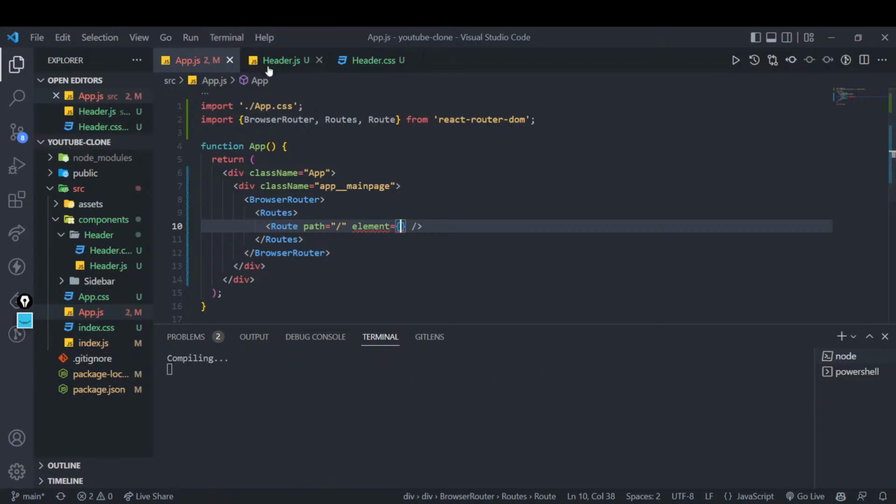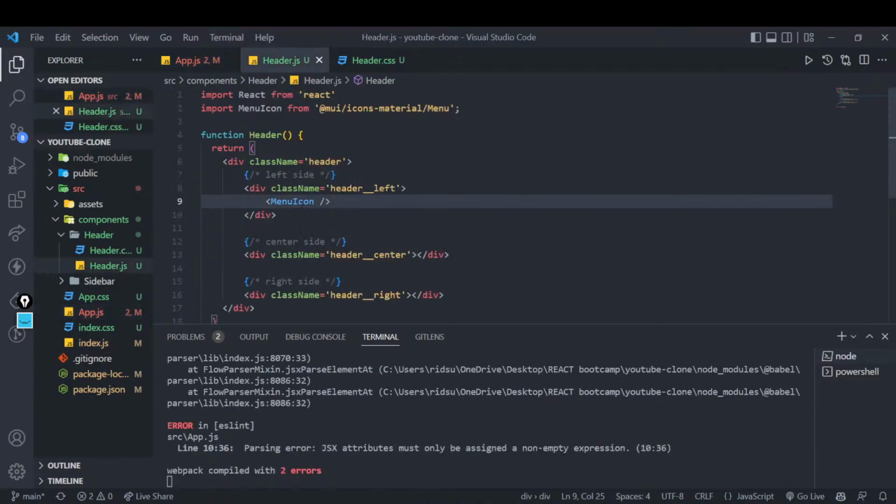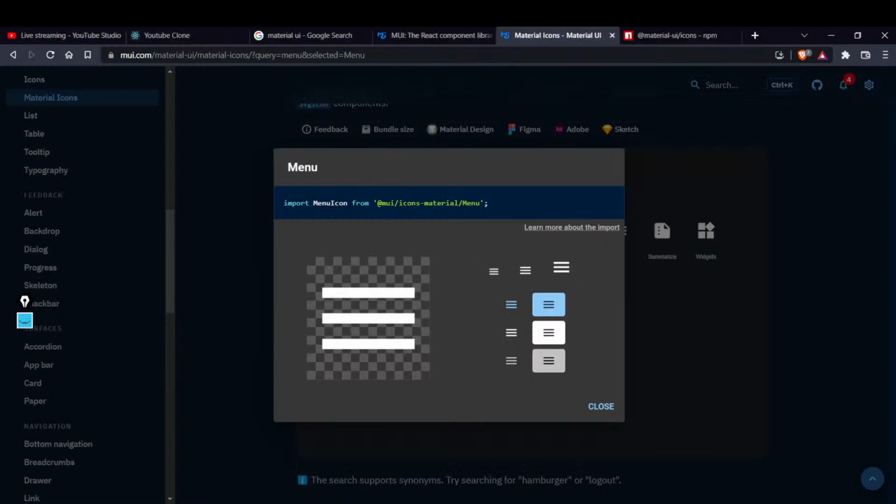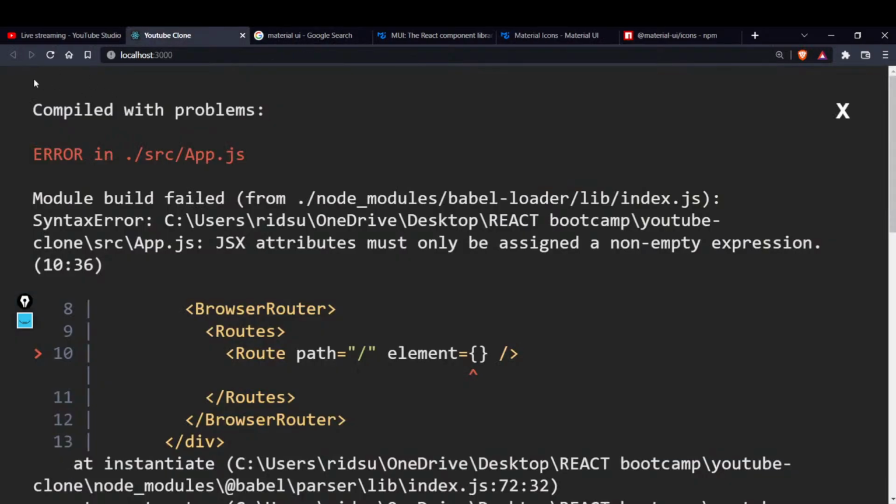Cool. See, what I have just done is I have not done anything fancy. I've just imported a component from material UI icons, and I'm just rendering it. Now you will say that, okay, this is fine, but how will you show it, right? If I go to my page now, can you see anything? Nothing is there. It is giving me an error, but I want to show this header component from there. I want to show this material UI icon on my page. How can I do it?